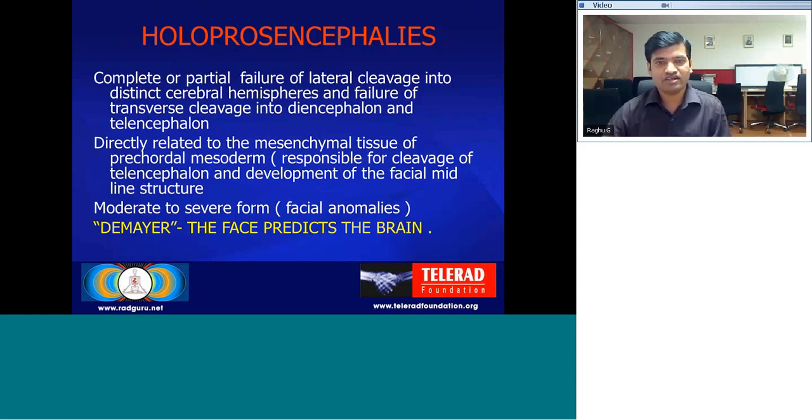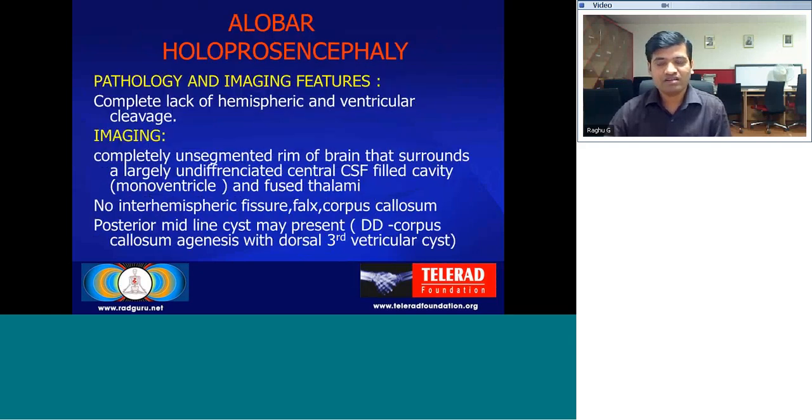So there are usually associated facial anomalies, especially in the moderate and severe forms. As DeMyer says, the face predicts the brain. Usually the facial anomalies occur along with this brain abnormality. Based on the severity, this can be alobar, semilobar, or lobar holoprosencephaly.